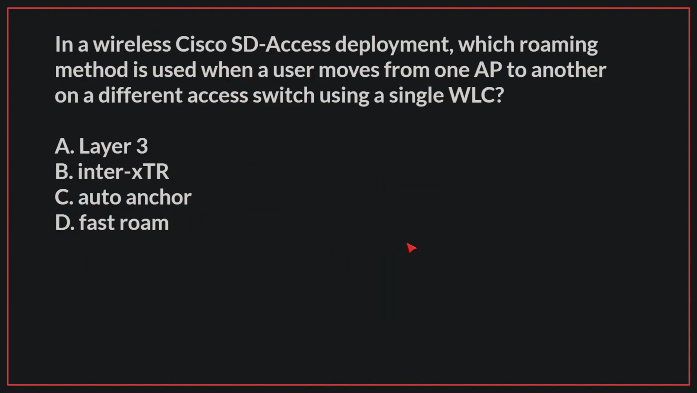In a wireless Cisco SD access deployment, which roaming method is used when a user moves from one AP to another on a different access switch using a single WLC? The correct answer is B.